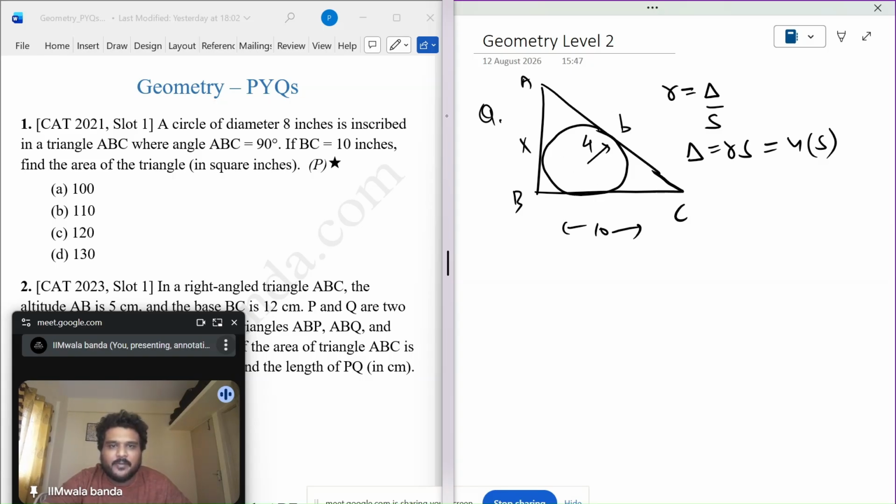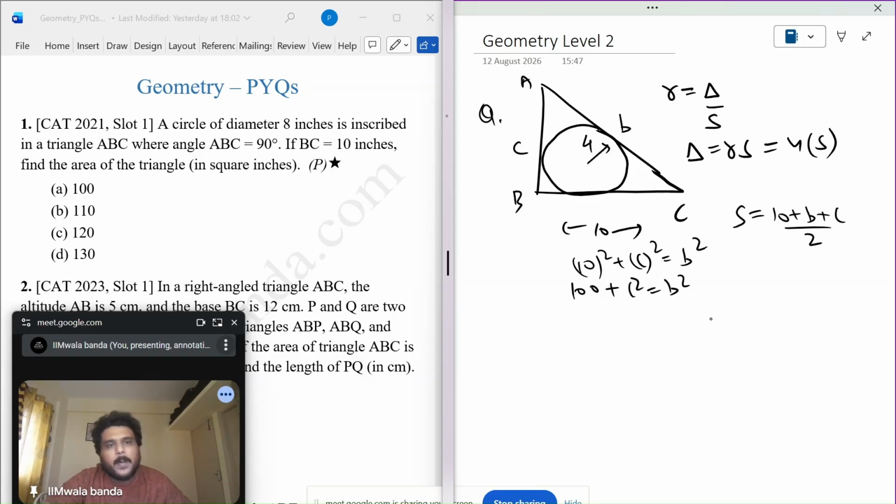Let's take this to be B and this to be C. I already know that 10 square plus C square is B square, or 100 plus C square is B square. And I know the semi-perimeter will be (10 plus B plus C) by 2.